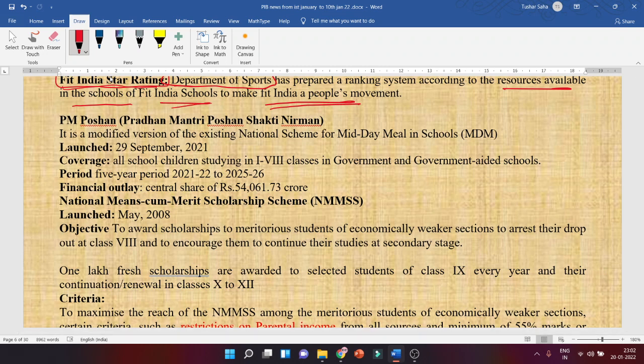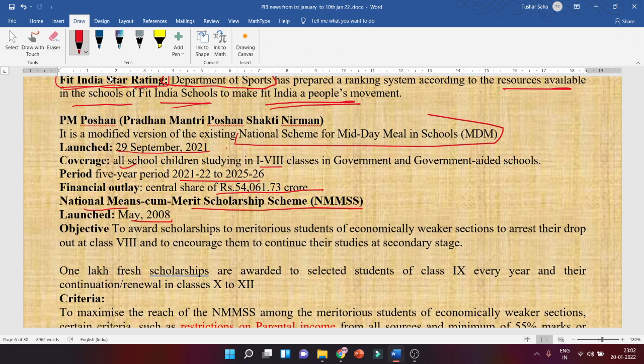It was launched on 29 September 2021. It is a modified version of the national scheme for midday meal in schools. Okay. Coverage: all schools from 1 to 8, government and government aided schools. Period: financial year 21-22 to 25-26. What is the financial outlay? It's 54,061.73 crores. Okay.